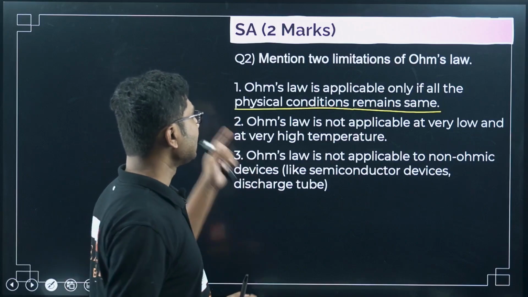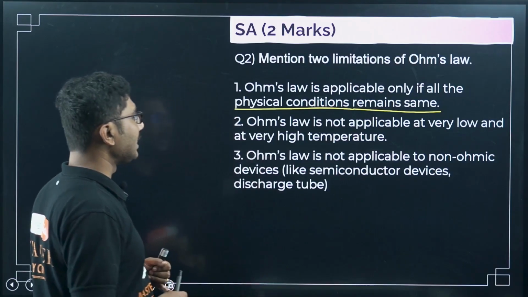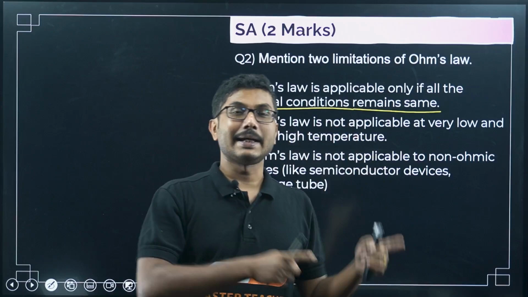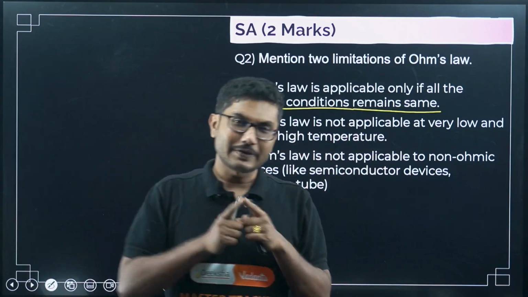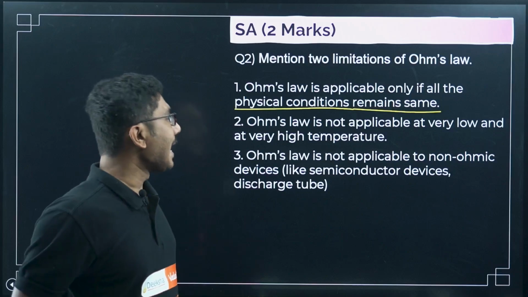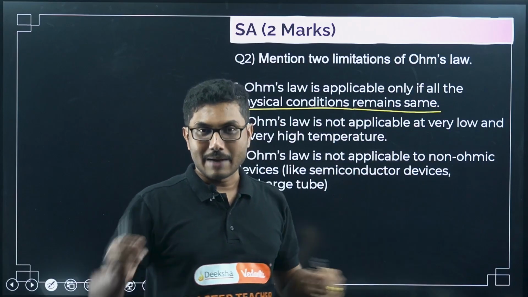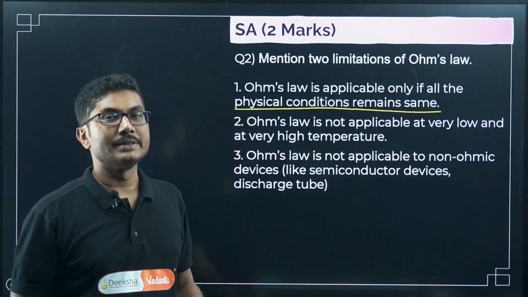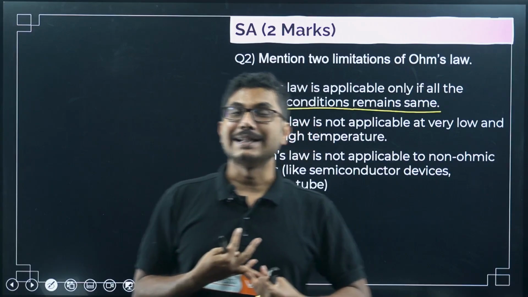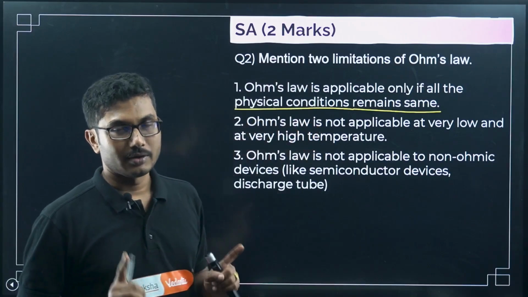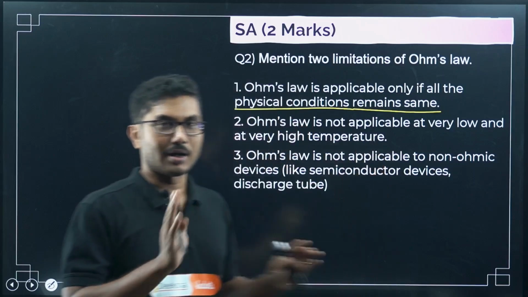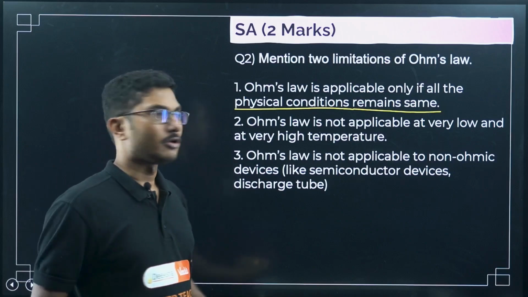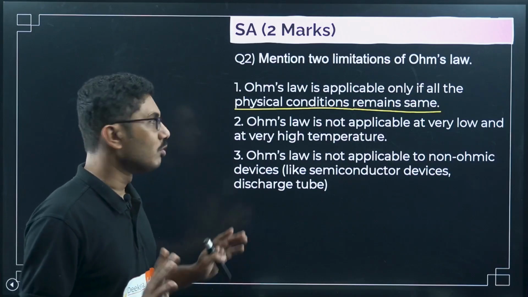Next, what else? Ohm's law is not applicable for very low and very high temperature. If you remember, the other point was that temperature and other physical conditions must remain same. So if temperature is changing, then Ohm's law is not valid. In fact, at very low temperature, close to absolute zero, and at very high temperature, when the temperature is thousands of degrees, for example the temperature of the sun, Ohm's law is not valid. Ohm's law is valid only in and around room temperature, a moderate range. At very high or very low temperature, Ohm's law is not valid.